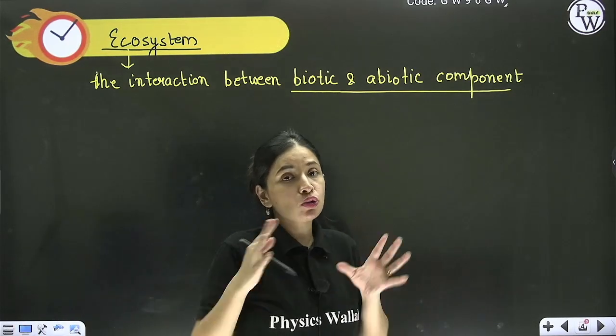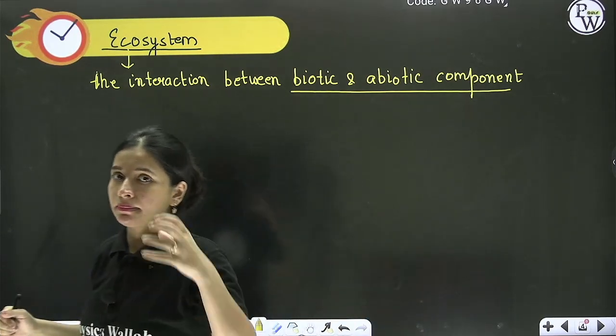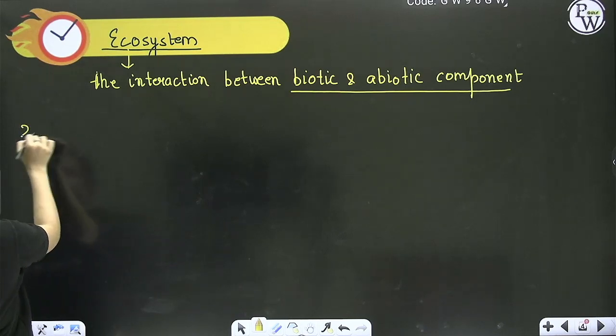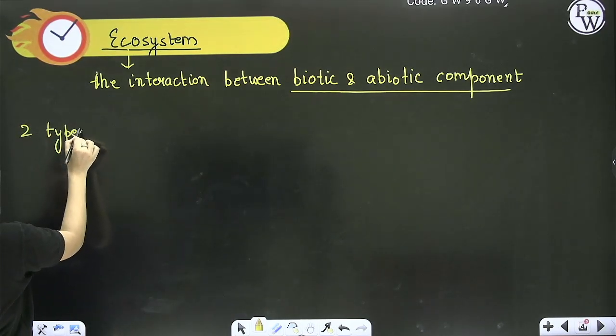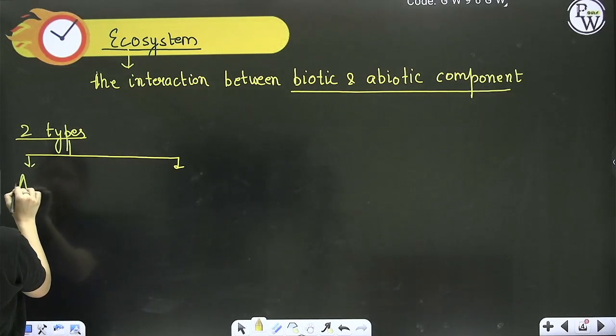Now there can be two types of ecosystem depending upon their location. One is terrestrial, second is aquatic. So now we are going to discuss the types of ecosystem. First, on the basis of location.